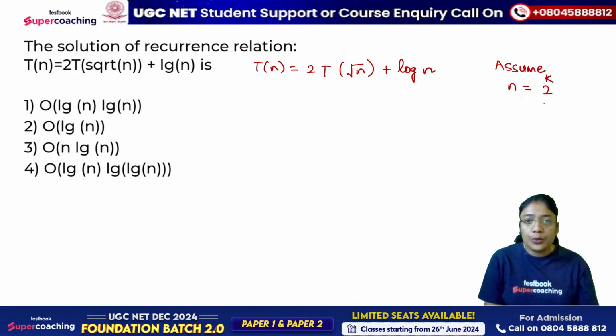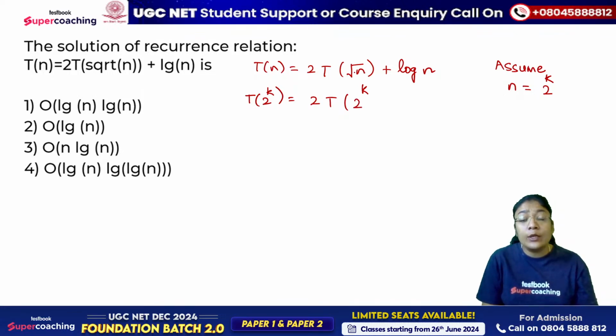When I'll be substituting this value here, I'll be getting 2 raised to power k is equal to 2T of 2 raised to power k, and root means power is 1 by 2, so I'll be writing this as k by 2 plus log n.